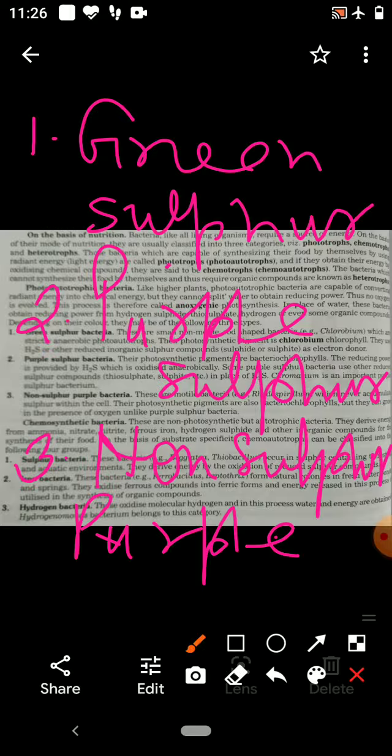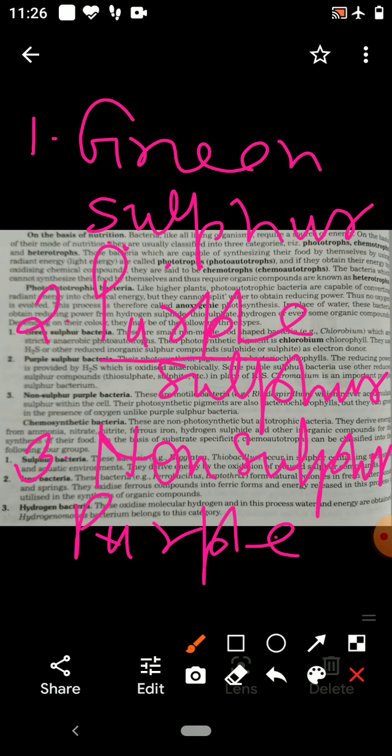Green sulfur bacteria are green in color, and they have the photosynthetic pigment chlorobium. So the photosynthetic pigment chlorobium is present in the green sulfur bacteria. They use hydrogen sulfide or other reduced inorganic sulfur.